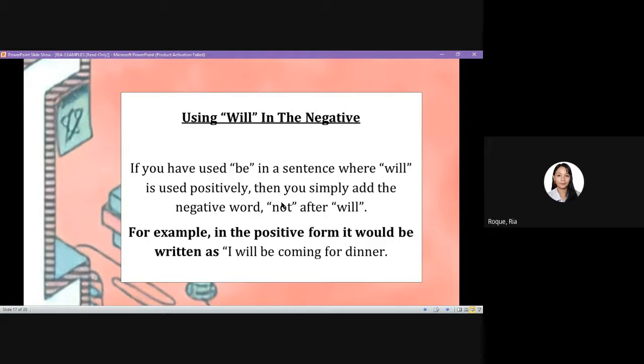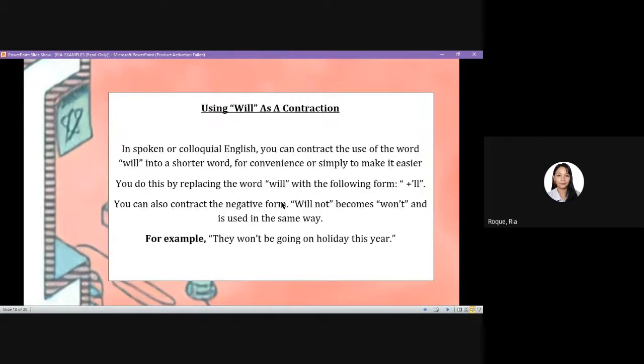Next is using will as a contraction. In spoken or colloquial English, you can contract the use of the word will into a shorter word for convenience or simply to make it easier.